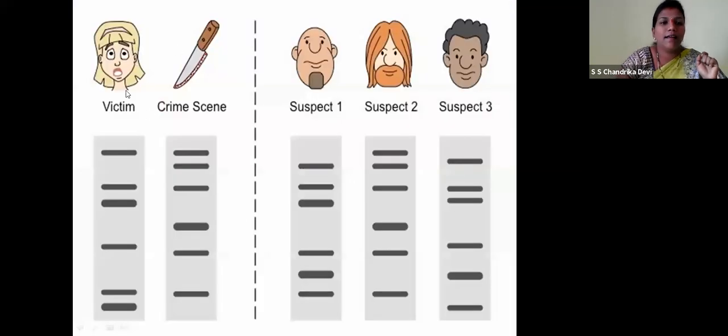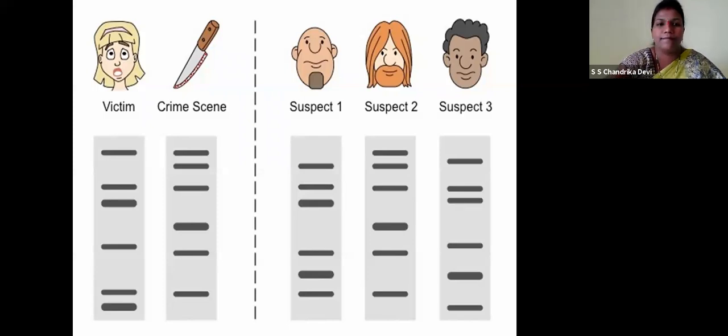Now, this is the crime scene, children. This is the victim. This is the blood sample which was obtained at the crime scene. You can see the bands, right? Suspect 1, suspect 2, and suspect 3. Can you analyze who is the suspect, children? Yes, suspect 2, because he is having the same bands which were obtained from the crime scene. In this way, the variable number tandem repeats are useful to detect